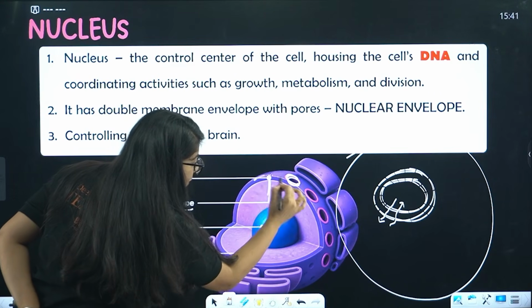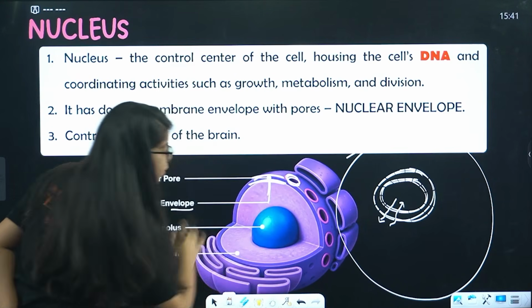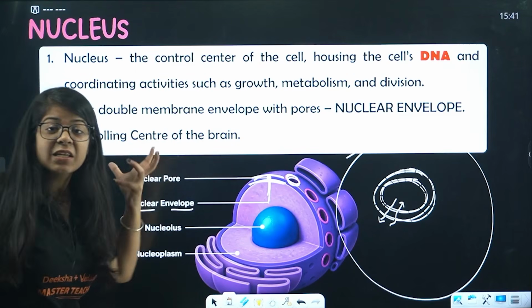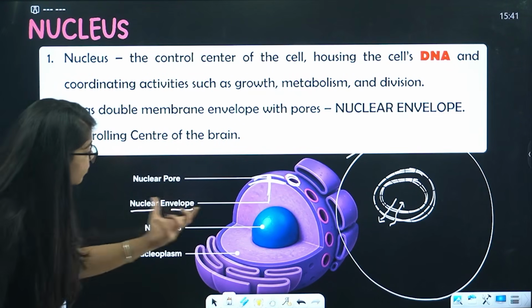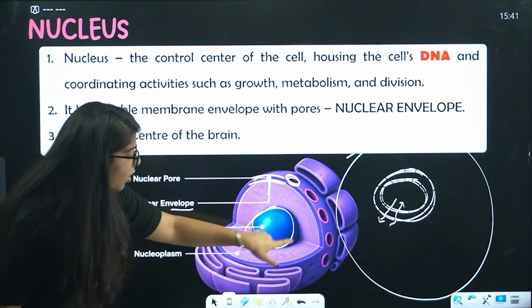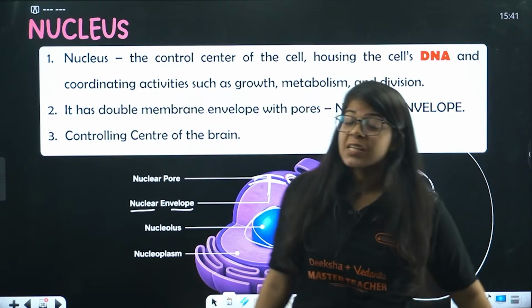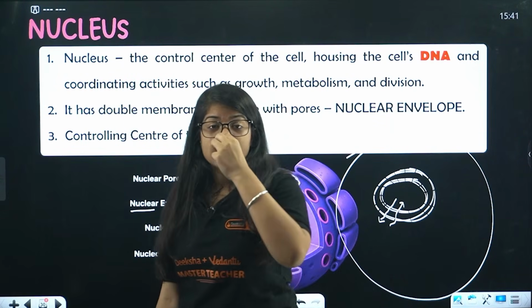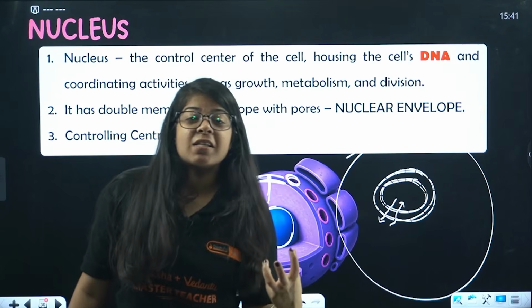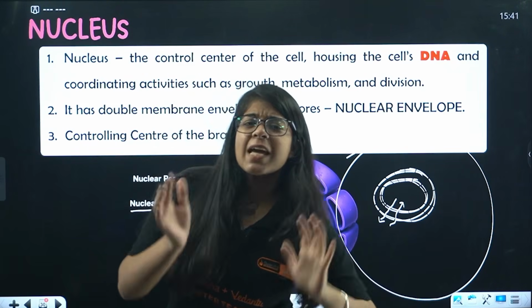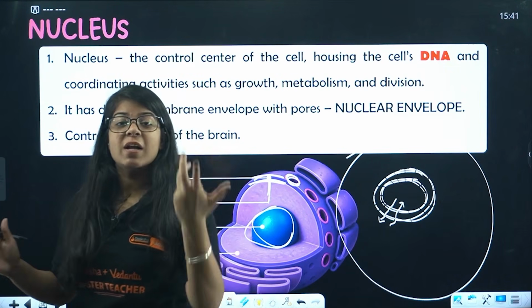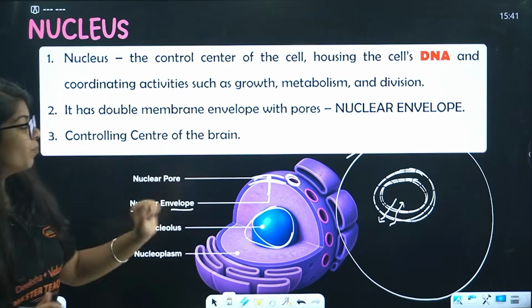This has a double membrane. You can clearly see the double membrane. So this is the nuclear envelope, and something like this we have the nucleolus. Then we have nucleoplasm. Just like we studied protoplasm and cytoplasm, there is a jelly-like substance inside the nucleus as well, and that is called nucleoplasm.